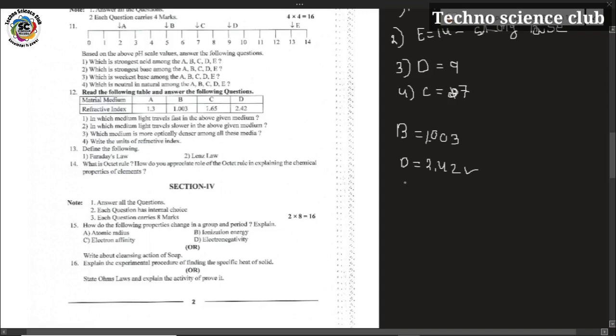Third question, which medium is optically denser? You know that the material having a high refractive index has a high optical density. So the answer is D. It has a 2.42 refractive index, so it is optically denser. Write the units for refractive index. Observe carefully, the refractive index has no units.